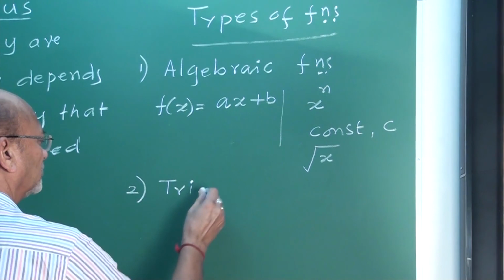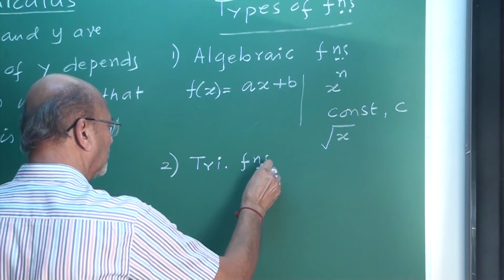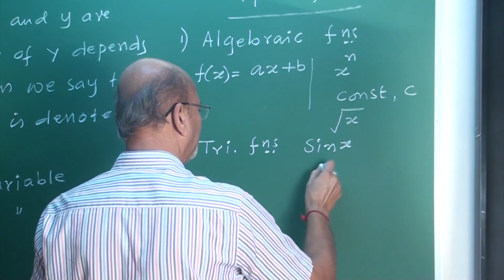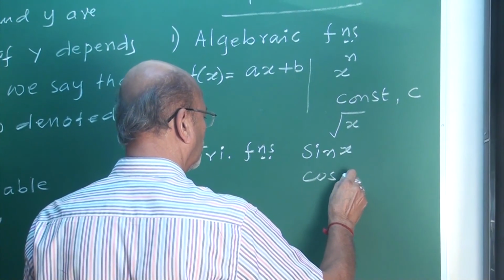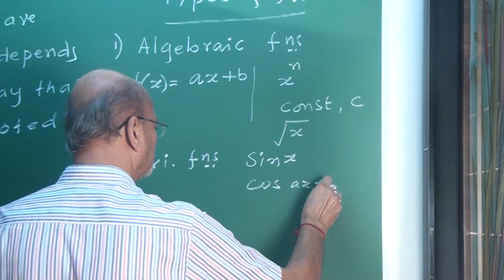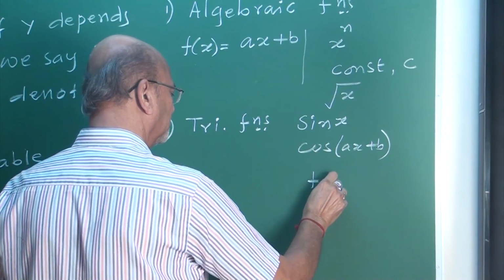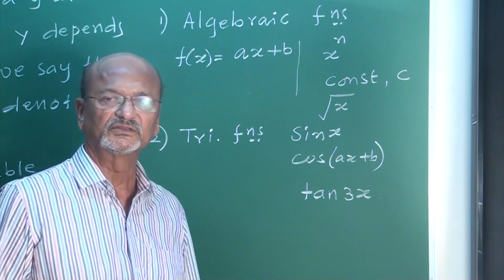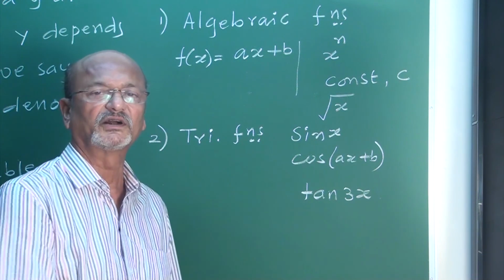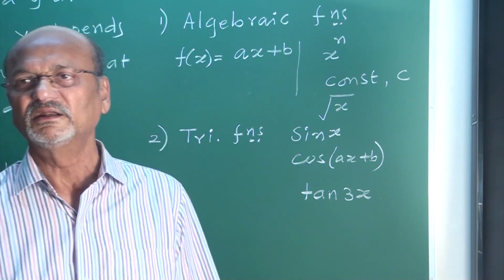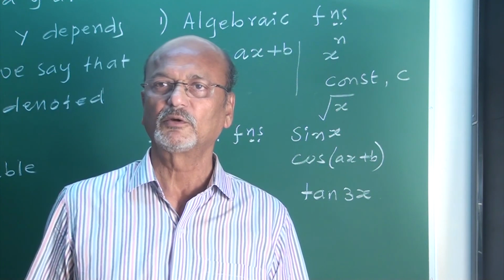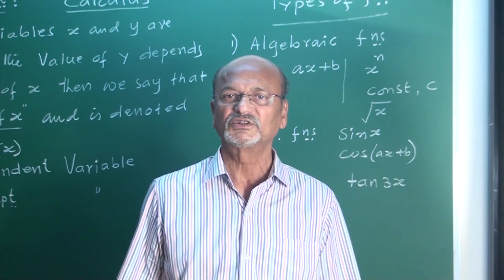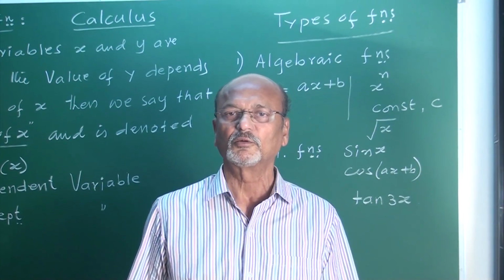I write in brief, trigonometric functions. In this you have what? Sin x, cos x, like this. Sin ax plus b, like this, my friends. It is tan 3x, sec ax, cosec ax, all trigonometric functions, where trigonometric ratios come in. Any expression that contains trigonometric ratios is known as a trigonometric function. A function which contains trigonometric ratios is a trigonometric function.